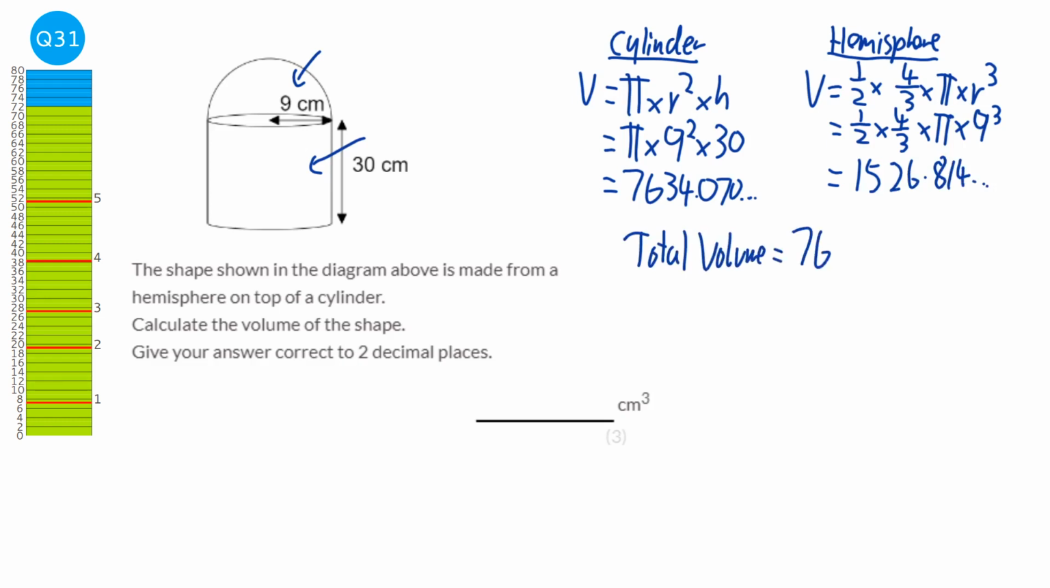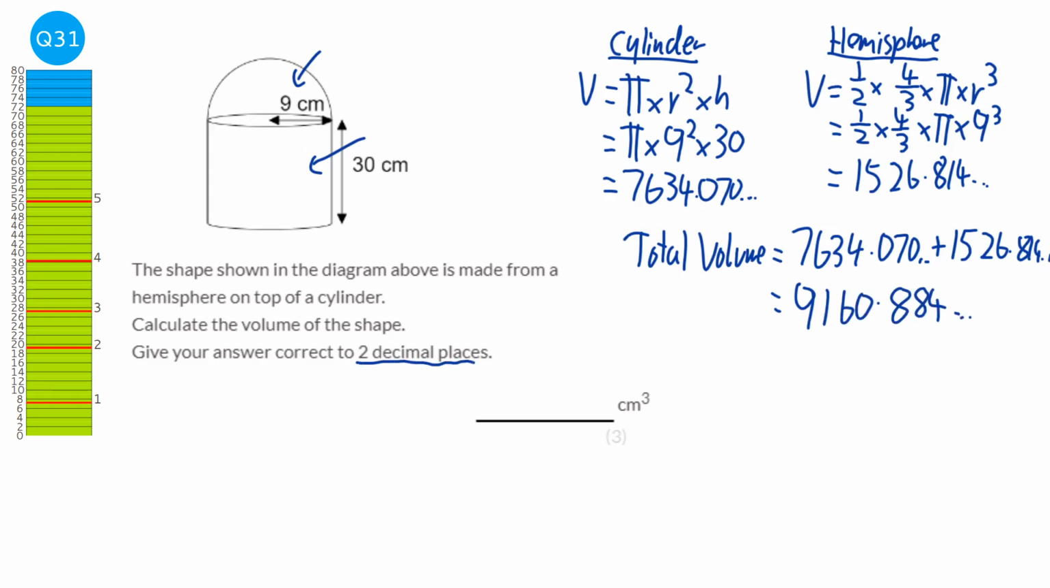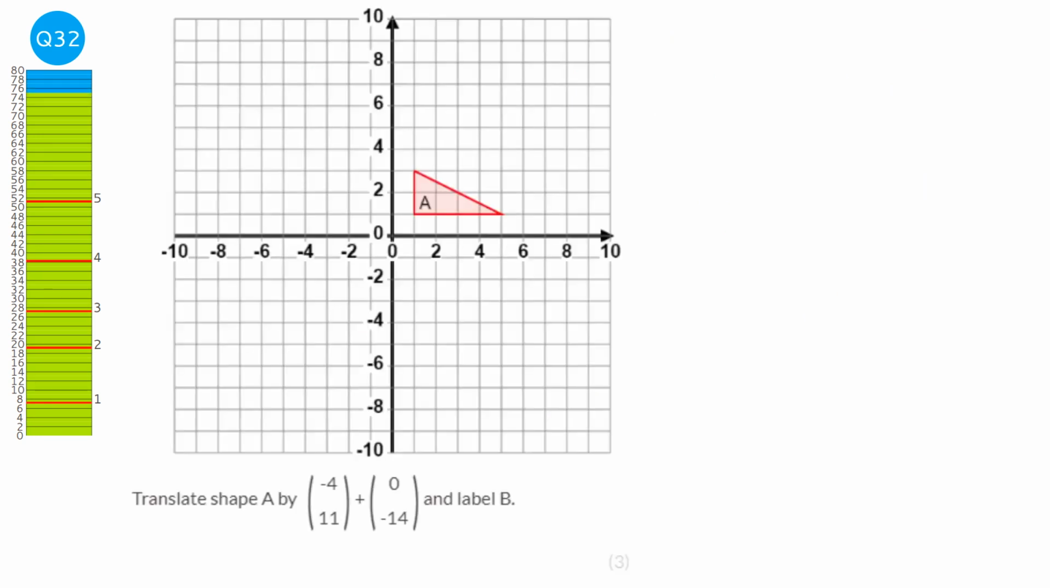And so the total volume is 7,634.070, and so on, plus the 1,526.814, and so on, which equals 9,160.884, and so on. It says it wants it to 2 decimal places, so when we round that, we get 9,160.88.